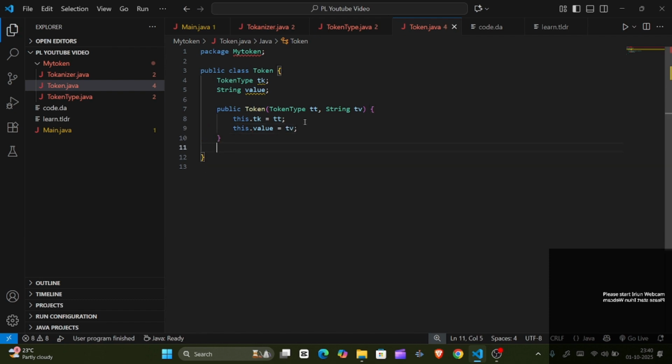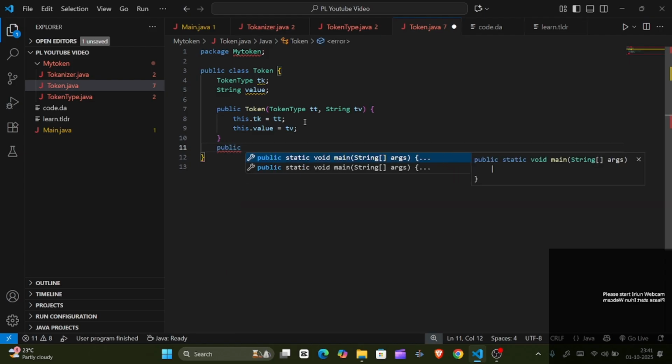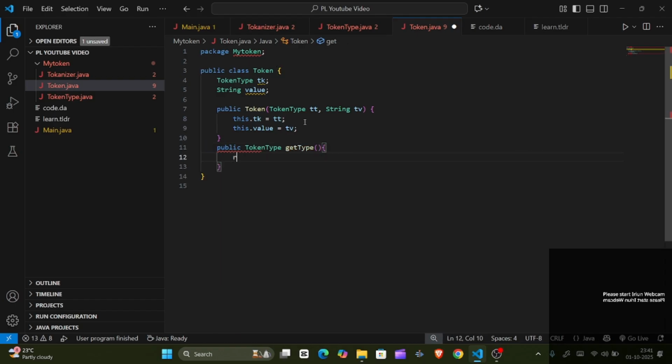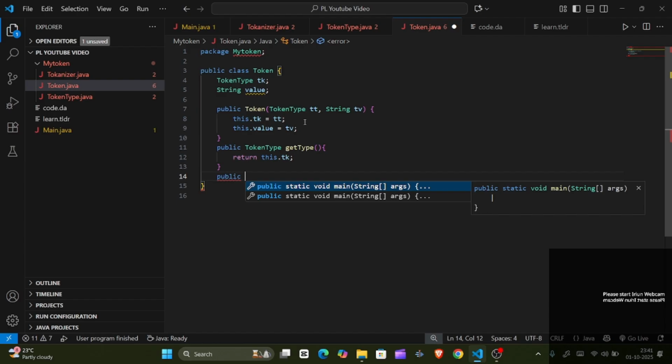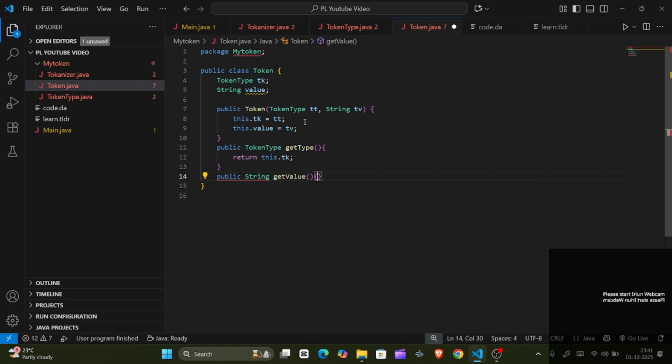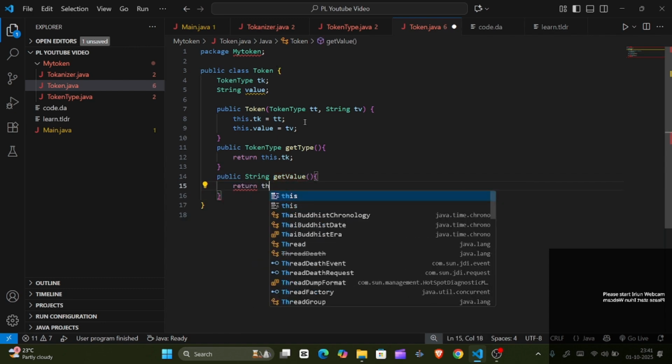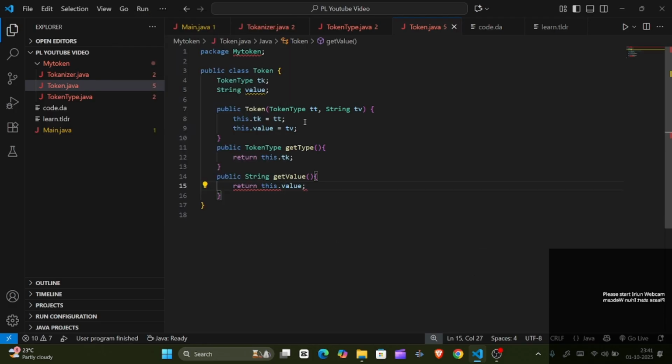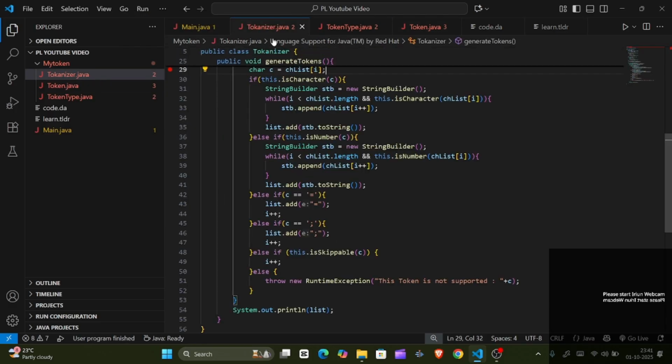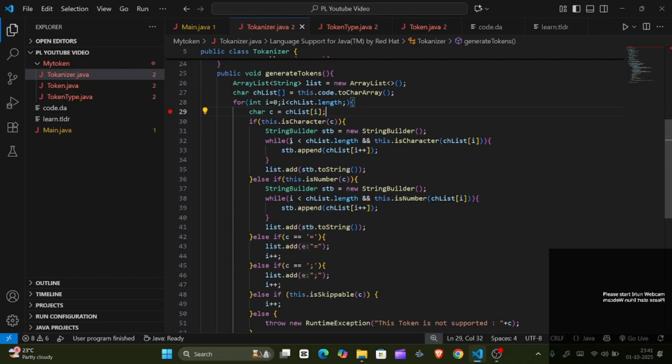Also, the user should have access to which kind of token it is and what the value of this token is. So for that we'll create two functions: public TokenType getType, and it will return this.tk, and also another public getValue, which returns this.value. Okay, now we are good to go to create a token.